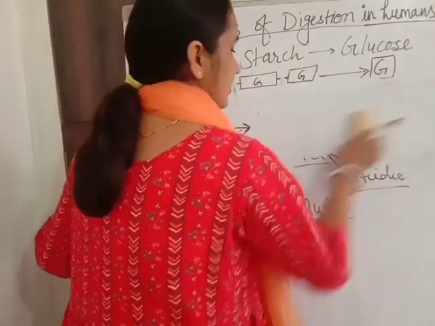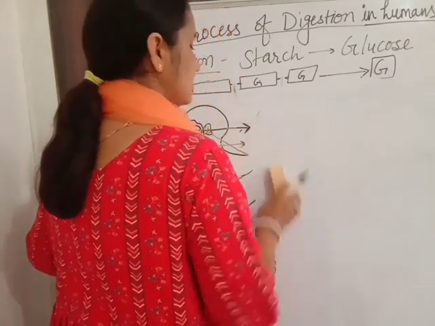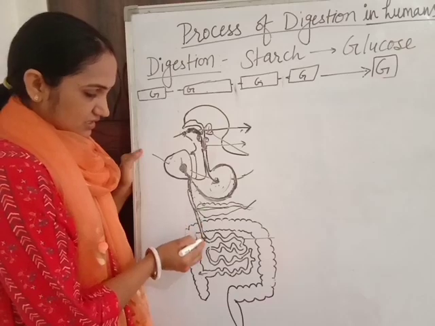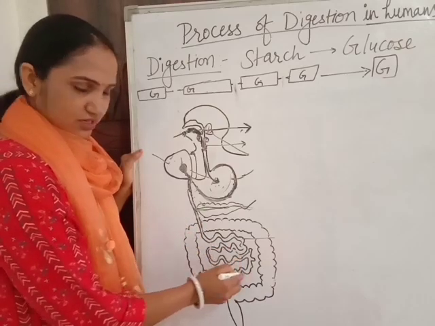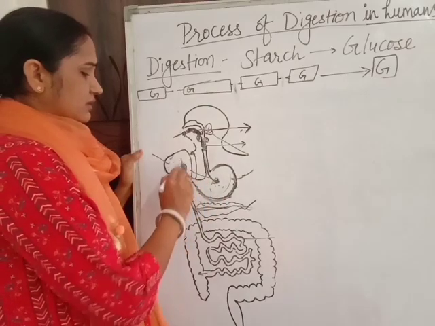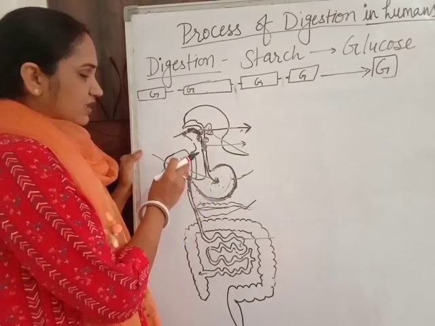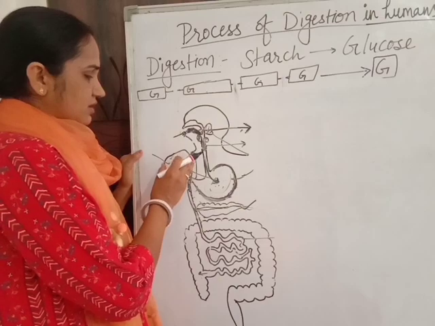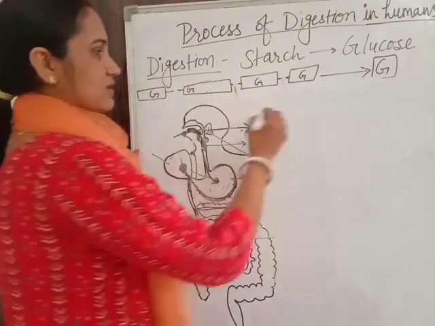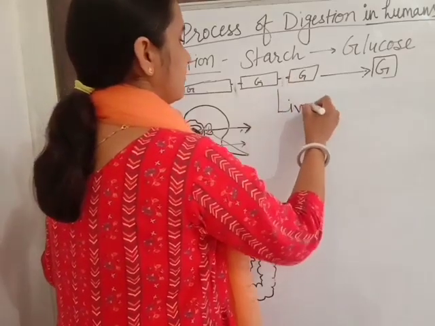After the digestion in the stomach, the food enters the small intestine, the highly coiled part of the alimentary canal. In the small intestine, the process of digestion is facilitated by the liver and the pancreas. So, first, how does the liver help in digestion?